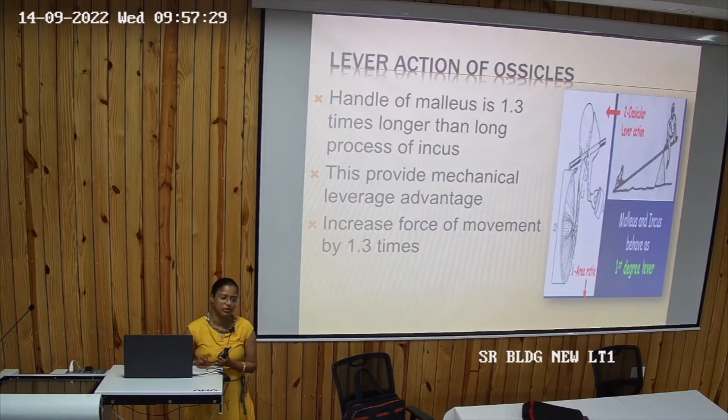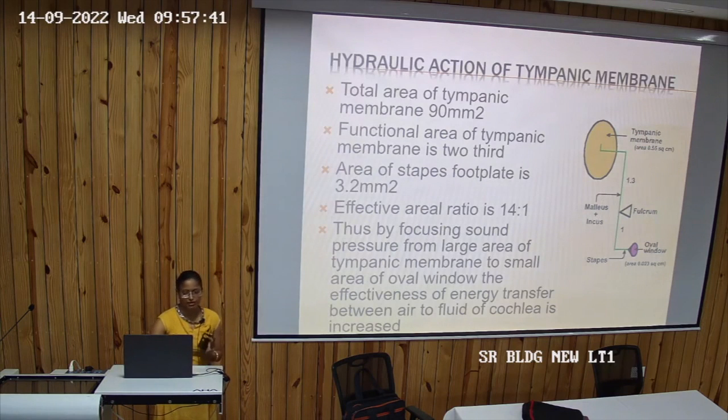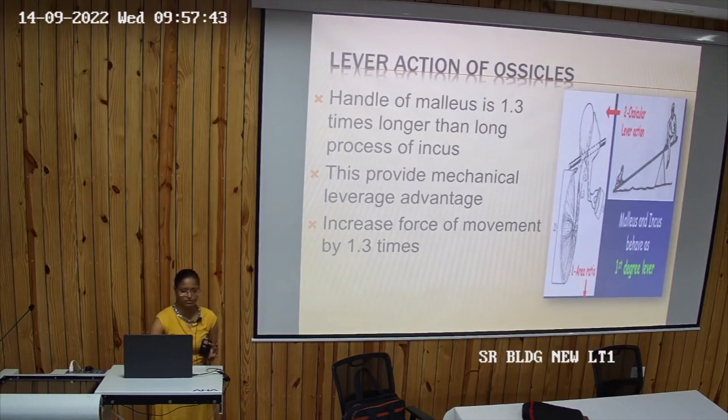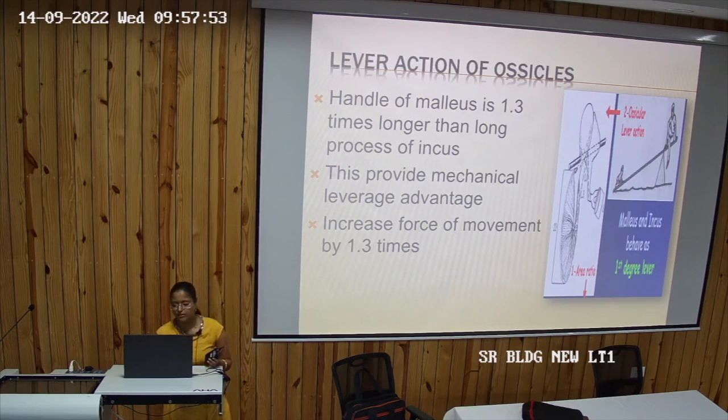So you have to write all the functions: impedance matching, hydraulic action of the tympanic membrane, and lever action of the ossicles. So handle of malleus is around 1.3 times longer than the long process of incus, right? So this provides mechanical leverage advantage. You can see, this is the malleus, this is incus, so it acts as a lever. So increase in force of movement by 1.3 times.